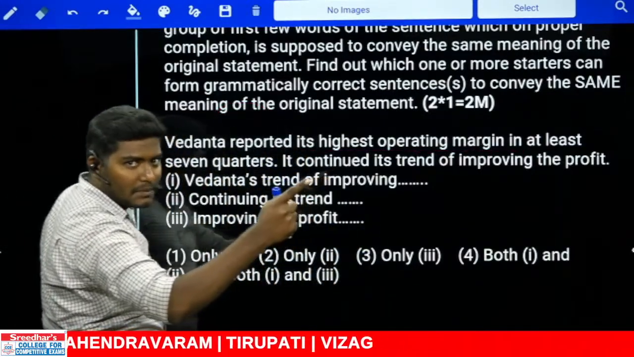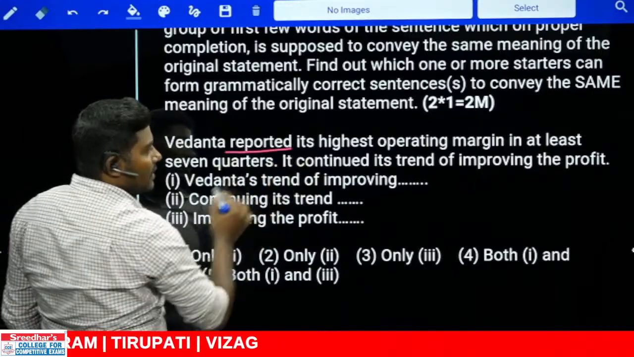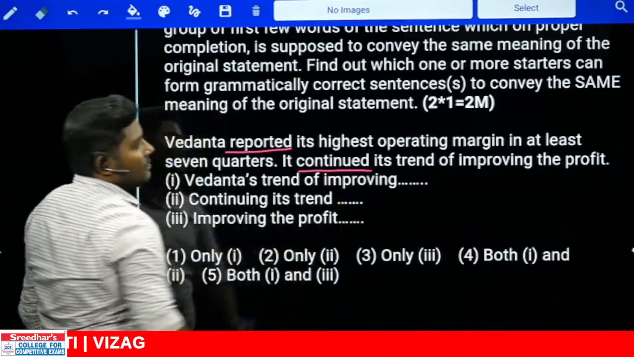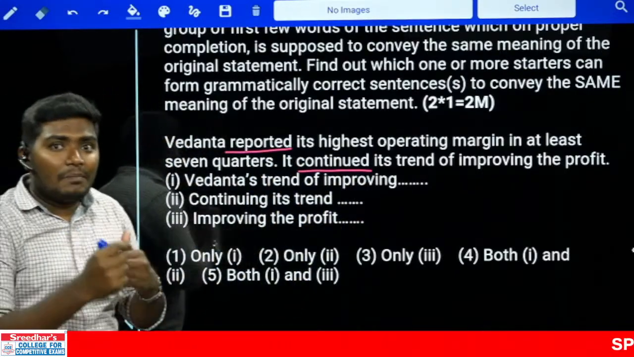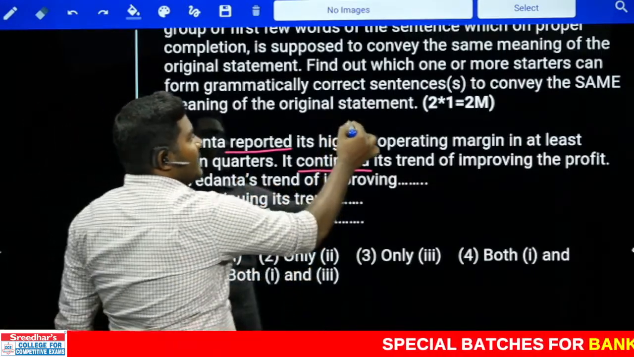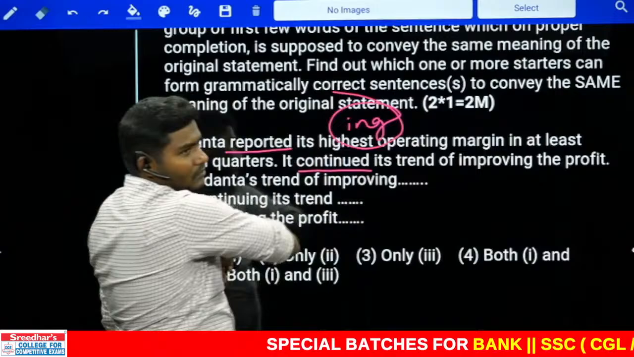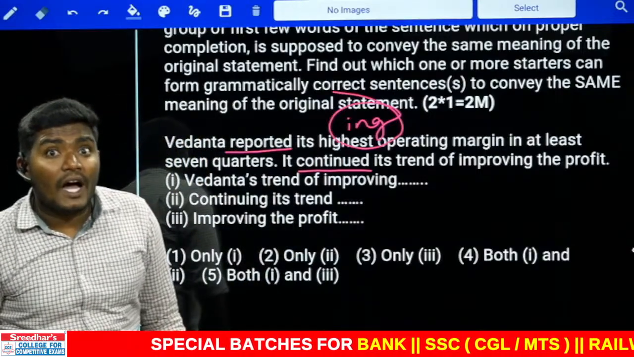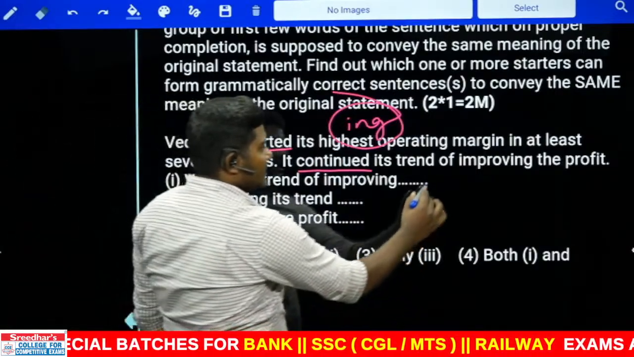immediately look at the verbs. What are the verbs here? Reported. What is another verb? Continued. The sentence can be started with any one of these 2 verbs, changing them into ing. Look at this.